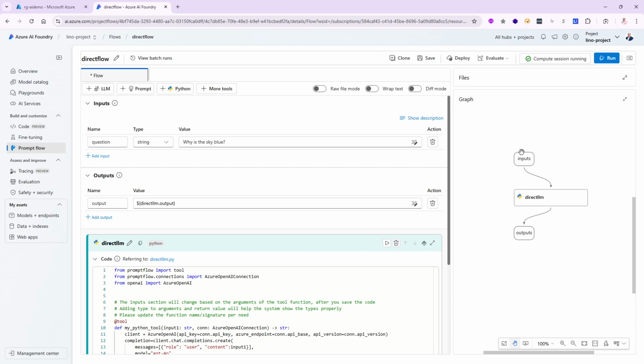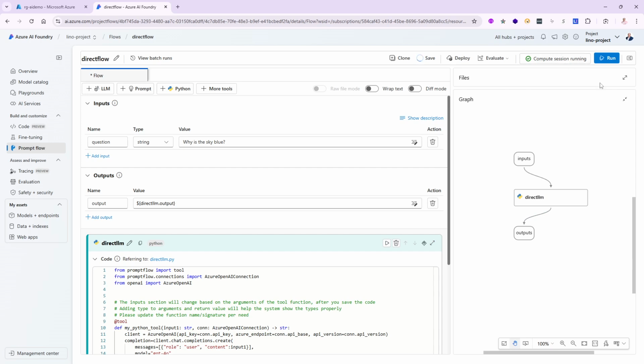I have my input, which will be my question. It will go straight into the Python that takes care of the connection and the LLM and instantiates everything. So there is no LLM here at all. I'm taking control of everything. At this one, I can do whatever I want inside of there. And then the output will be the content coming in from the response from the LLM itself in the code of the Python itself. All right, let me go ahead and save all of this.